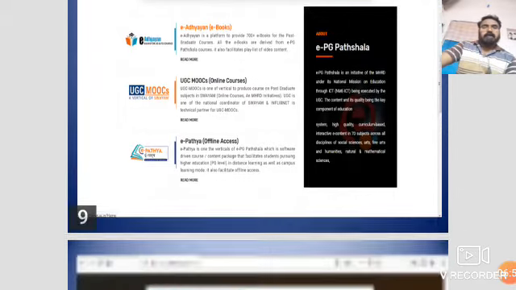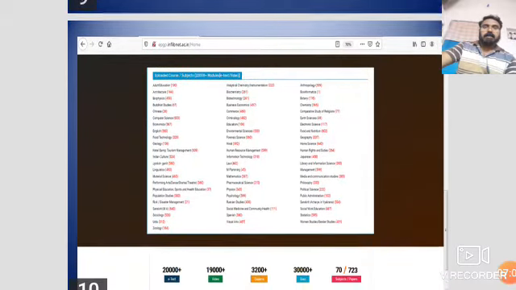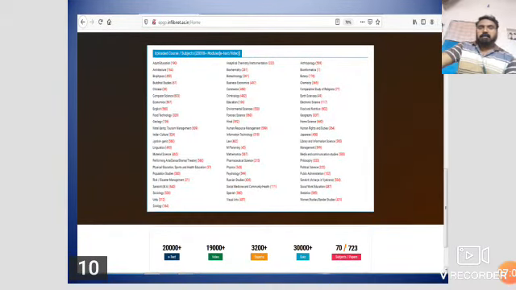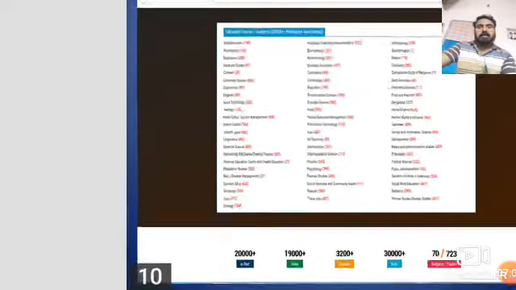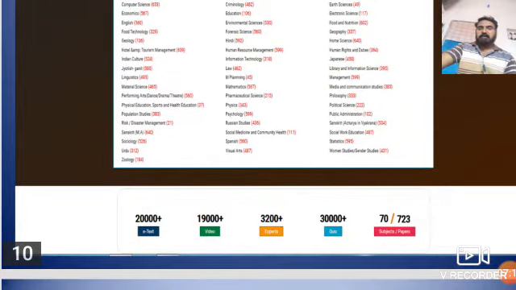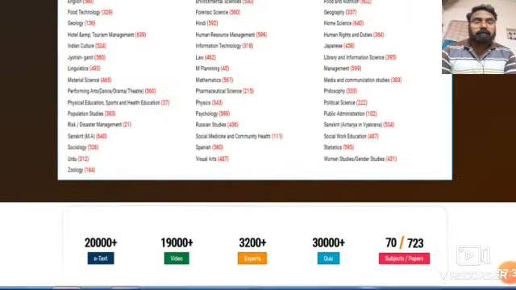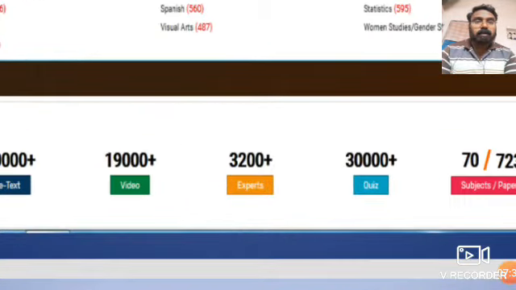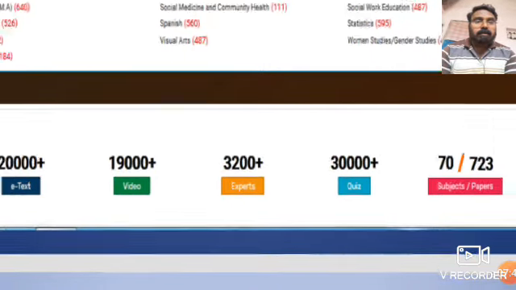So the next slide, slide number 10, shows the total number of resources mentioned at the bottom: 20,000 e-text format of books, e-text format of the chapters available, and video format of the chapters available is 19,000, and others 3,200 experts fed in this portal.